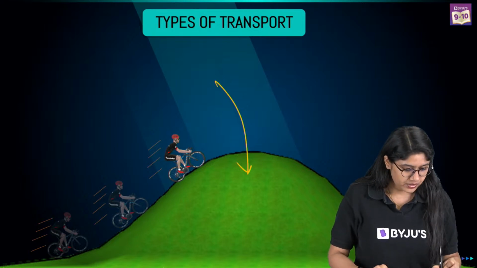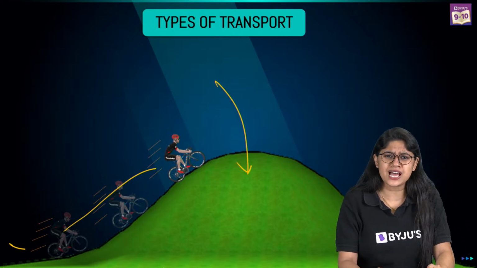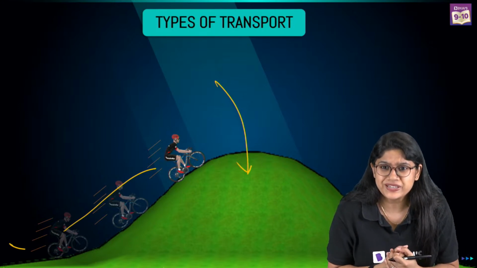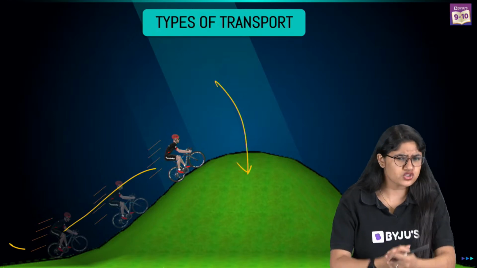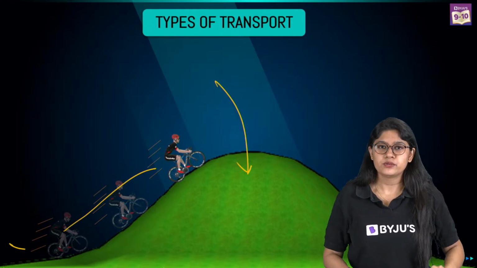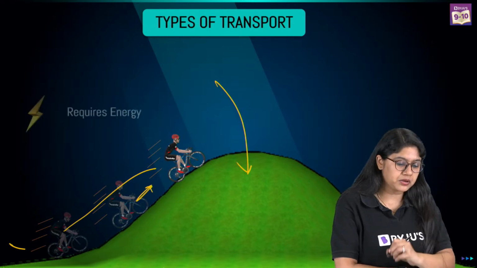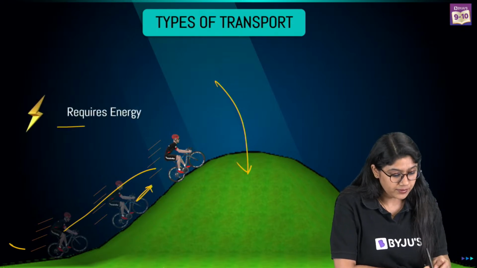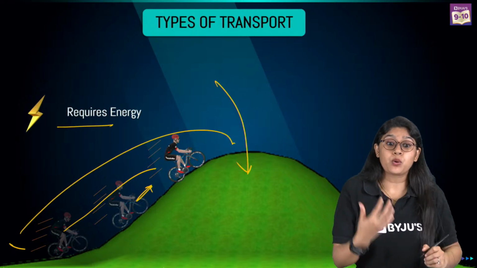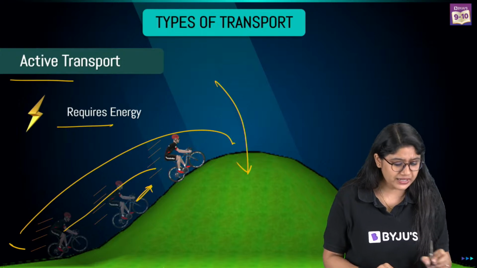See over here, he started from here and is moving over here. Do we need a little bit of energy? If there is really a slope, and you are climbing over there, you need a lot of energy, right? Similarly, this cyclist will require energy to move from here to here. And the transport that requires energy to happen, we call active transport. Are we clear, everyone?